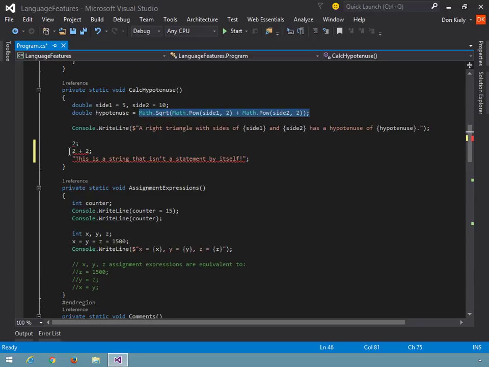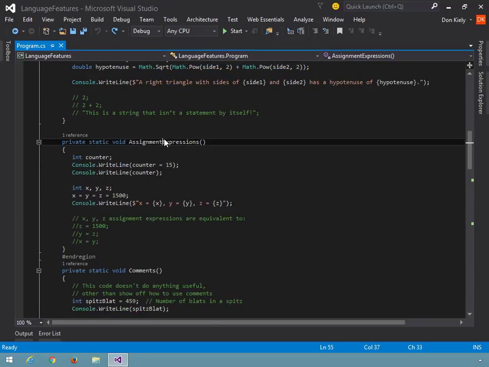Okay, so these are not valid statements. I'm going to hit Control-Z to put the comments back there. And now the compiler is happy because it's going to ignore that code. Another interesting expression that you can use as an expression statement is an assignment. And that's what's happening here in this assignment expressions code. So it might be a bit counterintuitive, but assignment expressions do produce a value, the value being assigned to the variable. So this lets you write code like this.